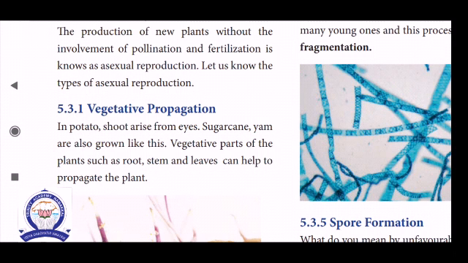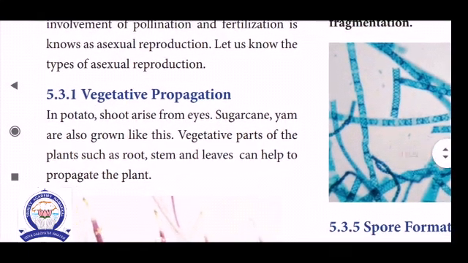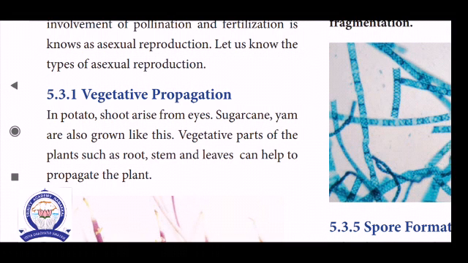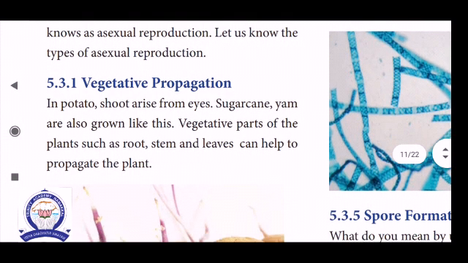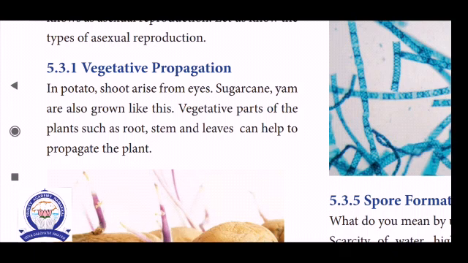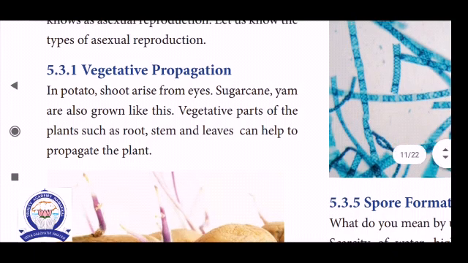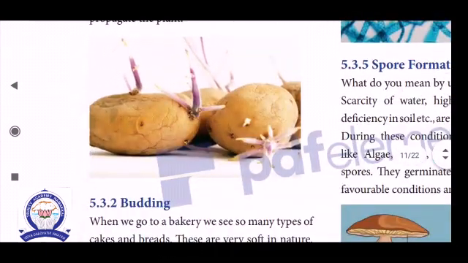Example, potato. The shoot arises from the eyes. Sugar cane and yam are also grown in this way. Vegetative propagation means some plants reproduce by means other than seed. The young one is formed from either aerial parts or underground parts. Some vegetative parts of the plant such as roots, stem, and leaves can help to propagate the plant. That is called vegetative propagation.